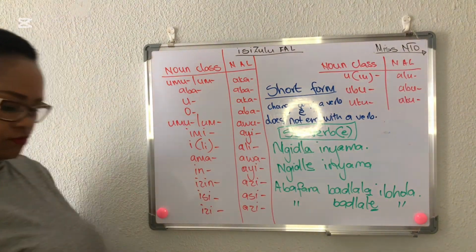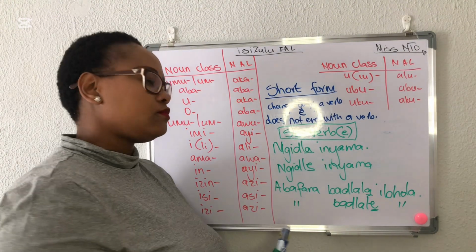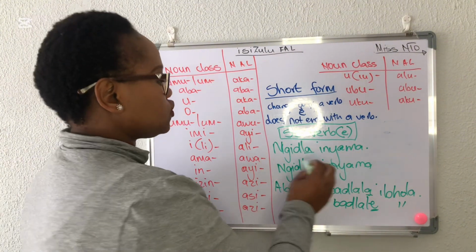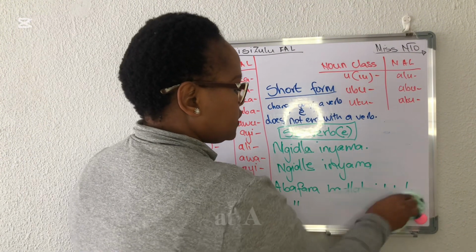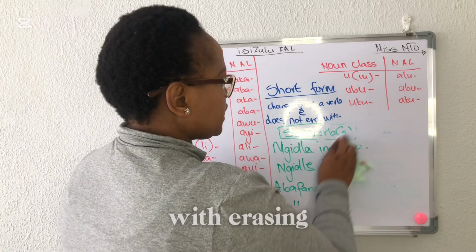Okay, so now we're going to look at long form, because I said there's two forms. So we've looked at a short form. Do excuse me with erasing.